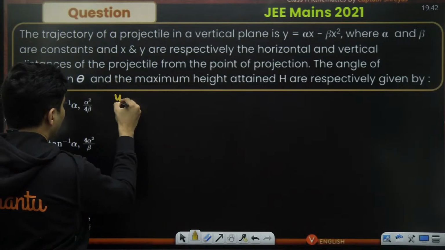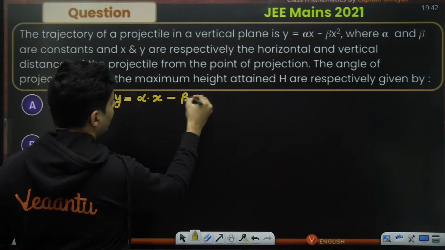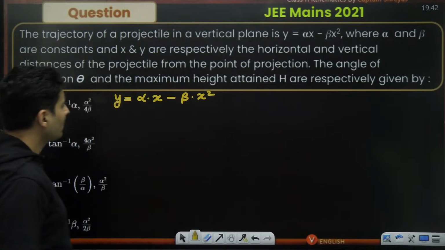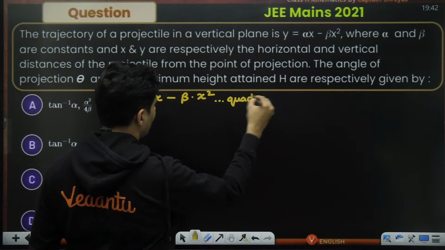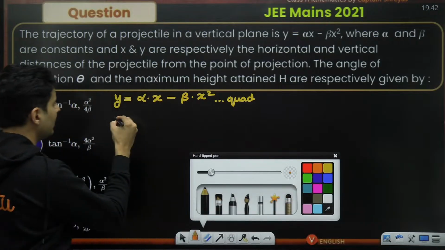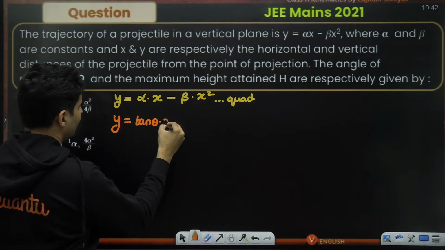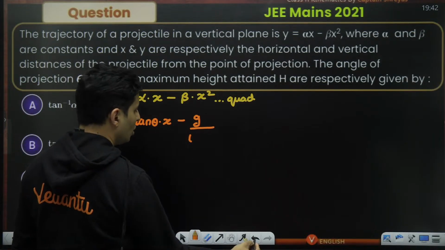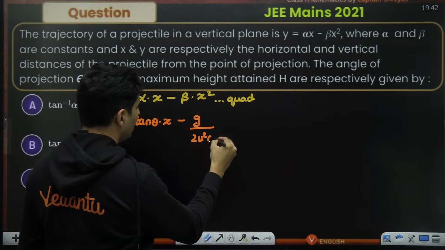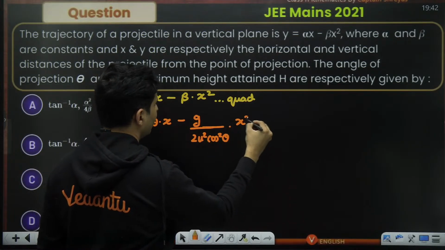So y is alpha multiplied by x minus beta multiplied by x square. This is definitely a quadratic equation. I can compare it with our original equation: y is tan theta into x minus g by 2 u square cos square theta into x square.